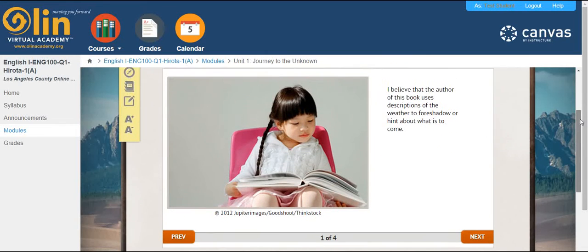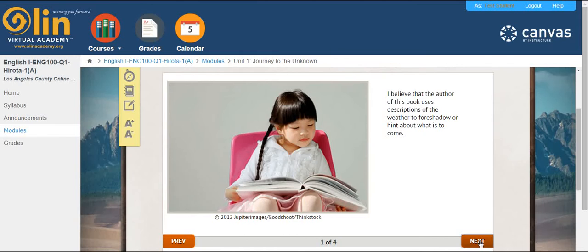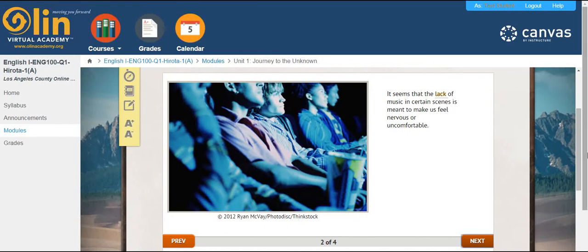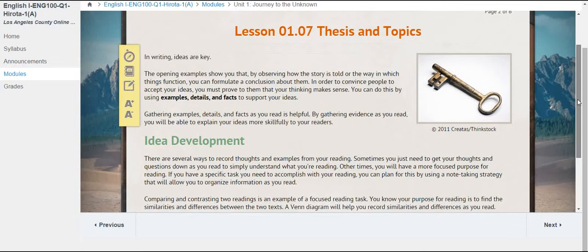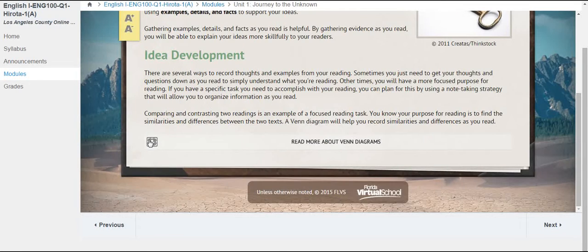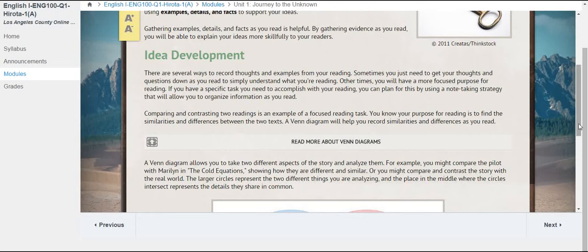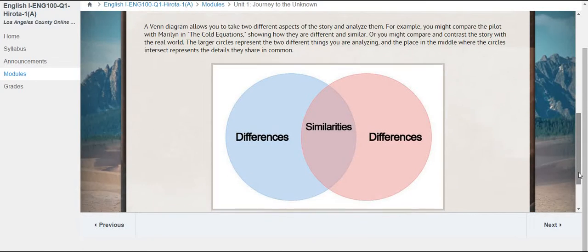Begin here. This little part has 4 pages, so you will need to go through all of those and read them all. Here on page 2, it talks about thesis and topics and idea development, which of course is what this lesson is about. Down at the very bottom, it says read more about Venn diagrams. This is important because the assignment is about doing a Venn diagram. So you are going to need to make sure that you read this so that you can know how to do this properly. So don't skip any of the pages, especially not page 2.